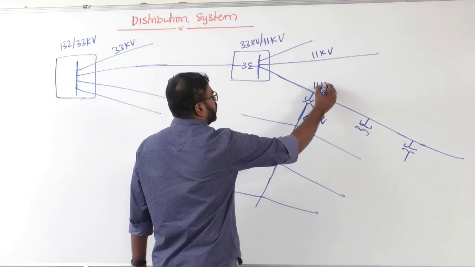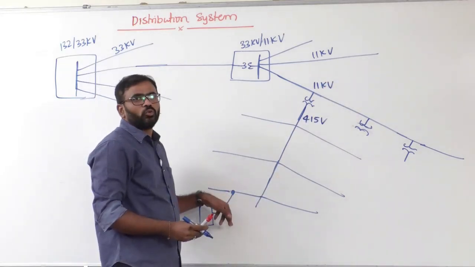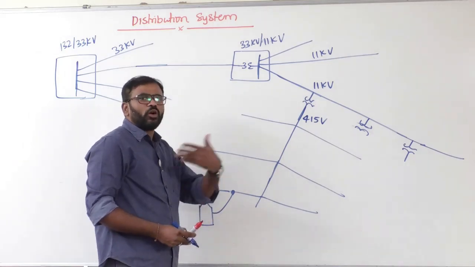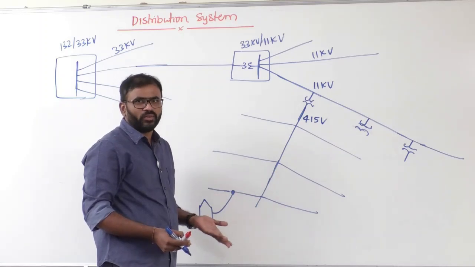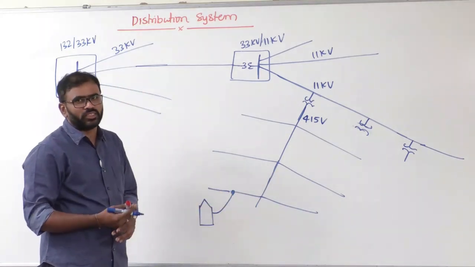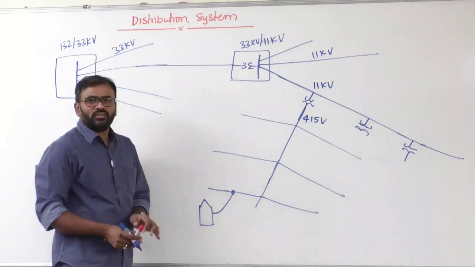Before the DTR it is 11 kV. So your house is connected between line and neutral, clear sir. In a modern system, maybe your house is getting a direct 3-phase supply. Okay, clear, it might be 3-phase supply or single phase supply, depending on the requirement. Anyway, now let's see here.